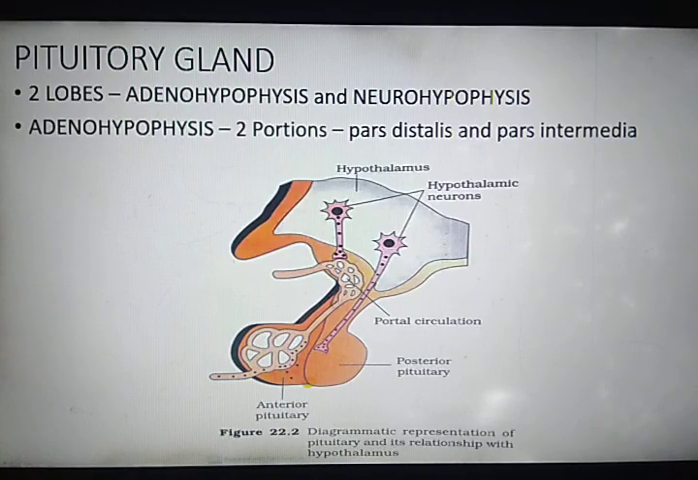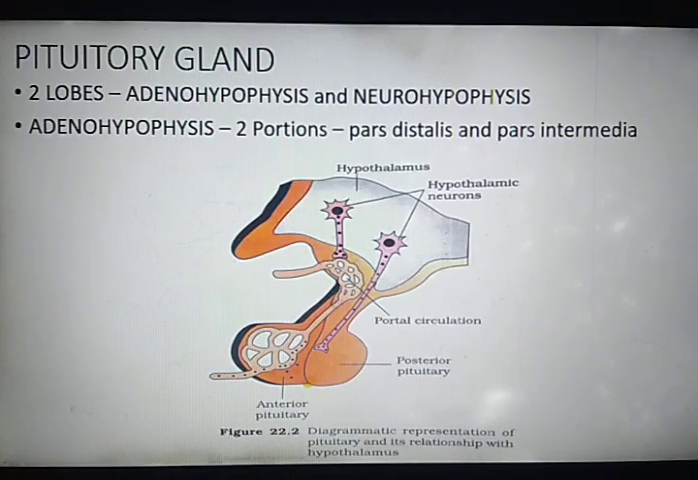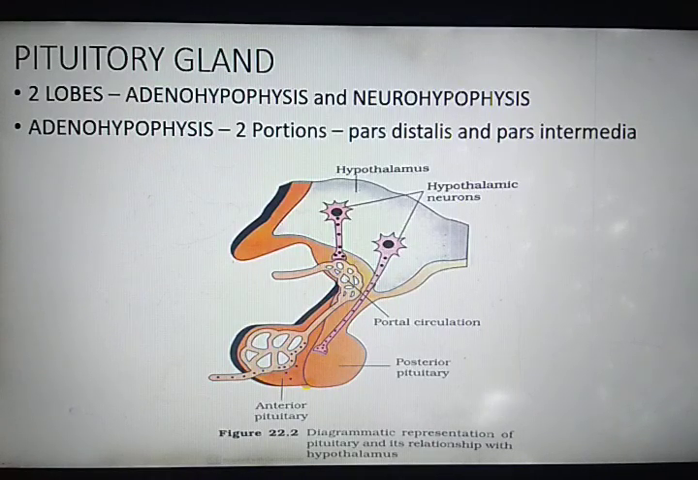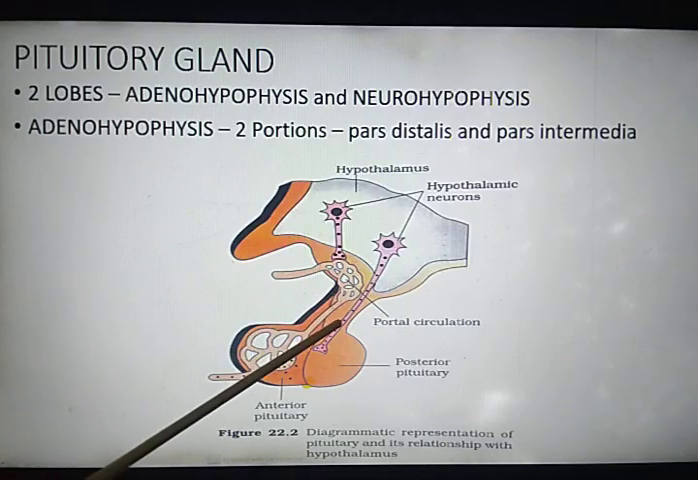Yesterday we started with chapter number 22, chemical coordination and integration, and we discussed the hypothalamus gland and its hormones. So today we will start with another gland, that is the pituitary gland. First of all, what is the pituitary gland? It is a small pea-shaped gland attached to the hypothalamus by a stalk.